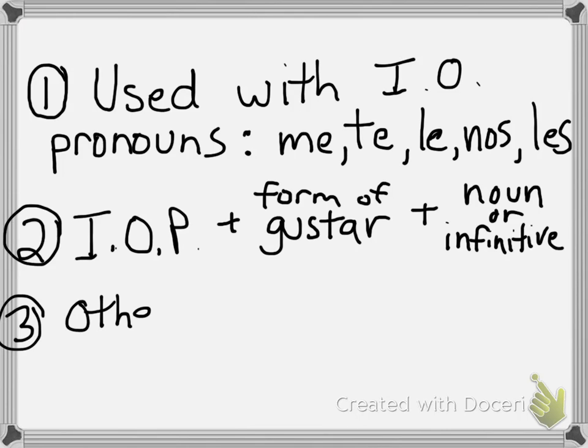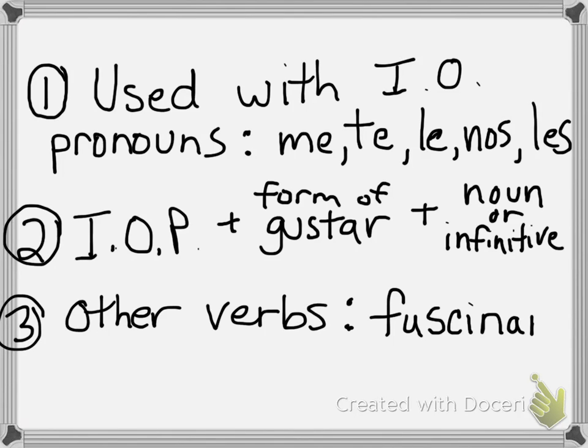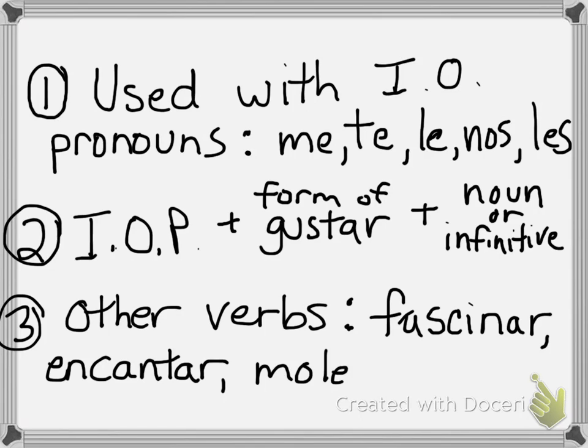And number 3 are just 3 other words that are going to function the same exact way as gustar. We have fascinar, encantar, and molestar. The meanings of those words: fascinar, you can probably figure out by looking at it. It means to fascinate. Encantar means to love.